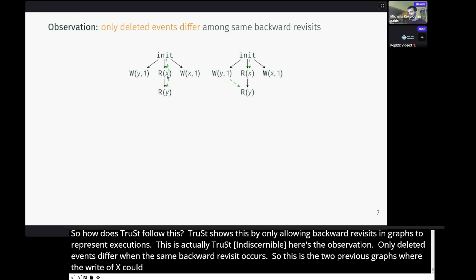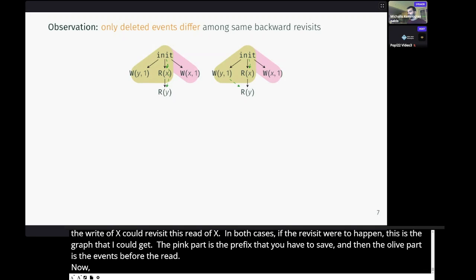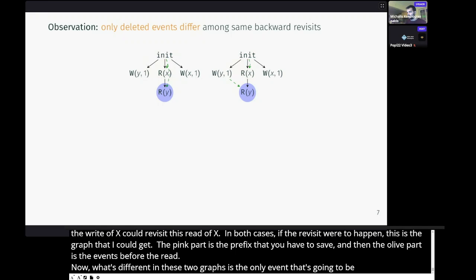In both cases, if the revisit were to happen, this is the graph that I would get. The pink part is the prefix of the write that I would have to save, and then the olive part is the events that were added before the read. Now, what's different in these 2 graphs is that the only event that's going to be deleted is this read of y. In this first exploration, it's reading 0, and in this one, it's reading 1.